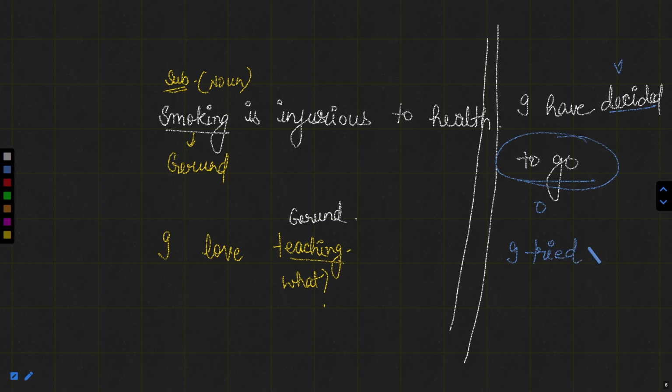I tried. Now, what did I try? I tried to solve this matter. So, I did something. What did I do? I tried. This is the action, so this is verb. And for what? To solve. So, this is infinitive. As here to go is infinitive, here to solve is infinitive. Now this is very, very simple. If the structure is there that is to plus verb 1, but it is not performing any action, that means it is an infinitive.